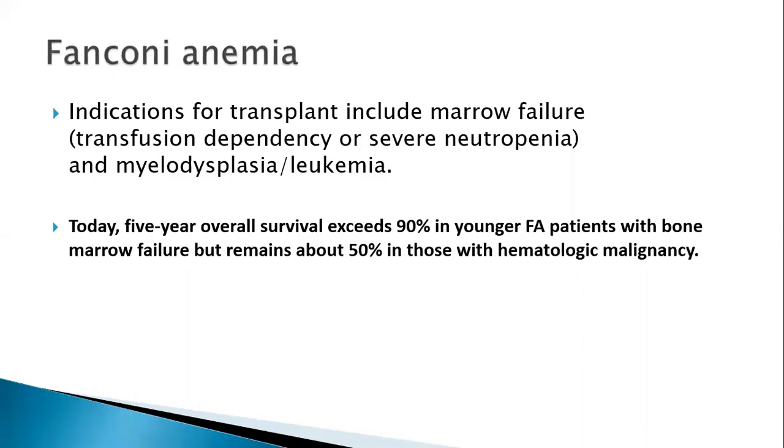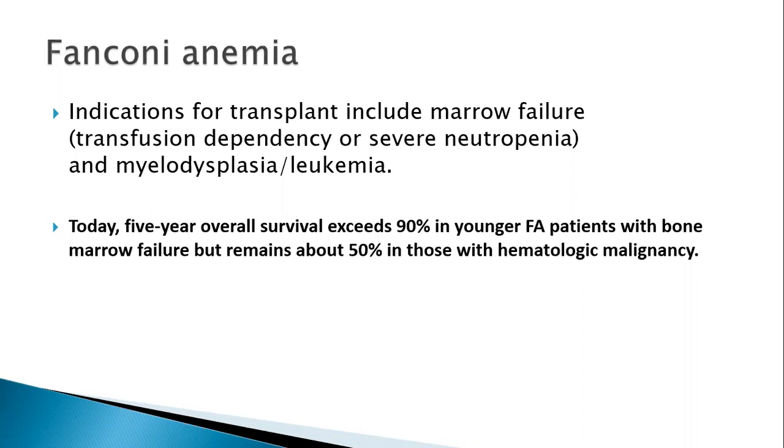Now, the other common disorders in which we use hematopoietic stem cell transplant are bone marrow failure syndromes. Among the bone marrow failure syndromes, the inherited ones are Fanconi syndrome and the other inherited anemias. In Fanconi's anemia, the most important indication is marrow failure with transfusion dependency or severe cytopenia.